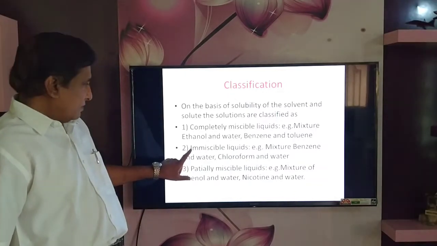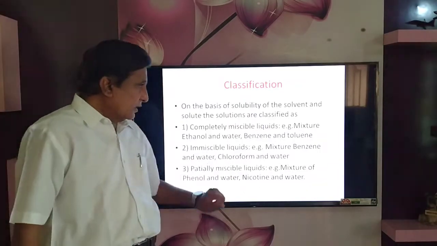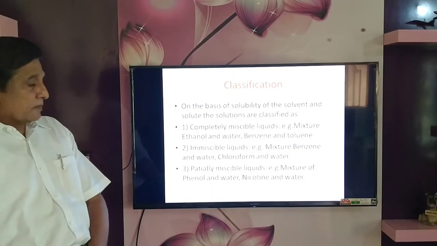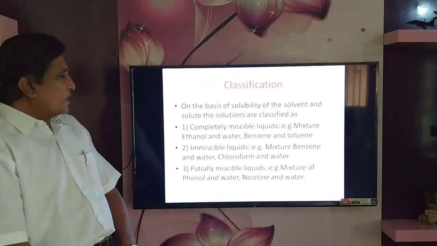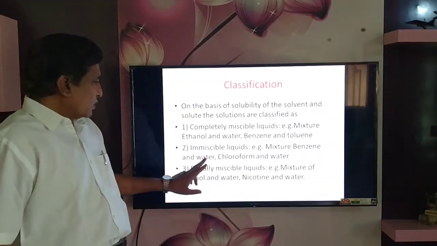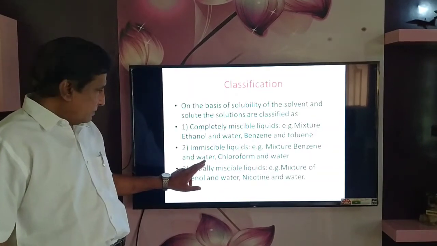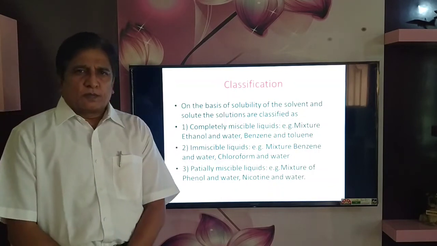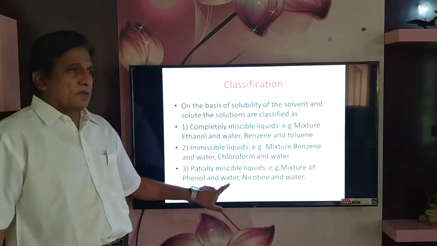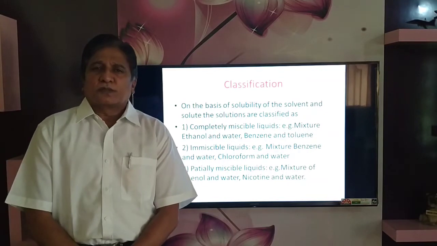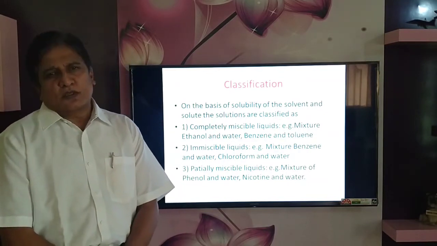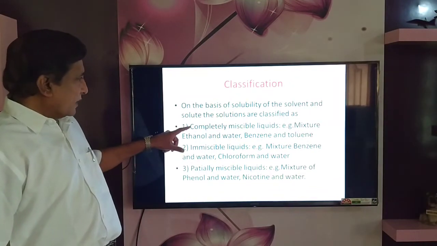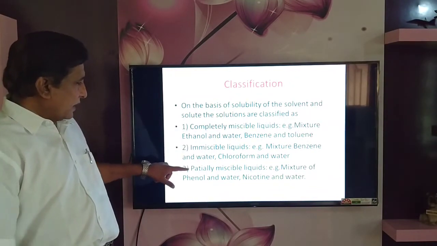Second type of solution is immiscible liquids, for example, benzene and water, chloroform and water. Both are immiscible. Benzene is not soluble in water, and water is not soluble in benzene. Third type is partially miscible liquids, for example, phenol and water. Phenol is partly soluble in water and water is partly soluble in phenol. So there are three kinds of solution: completely miscible, immiscible and partially miscible.